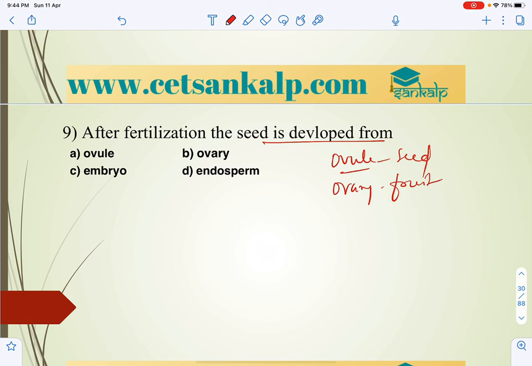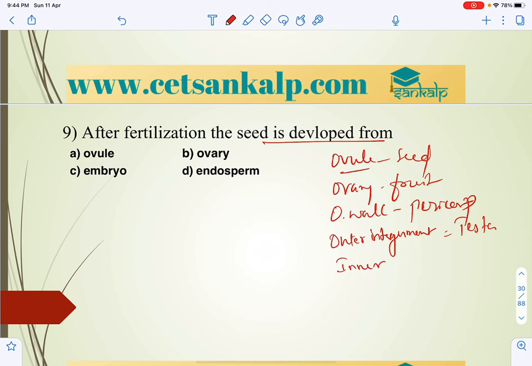I have explained this. The ovarian wall develops into pericarp, and the outer integument develops into testa, the inner integument develops into tegmen, right? So after fertilization, seed is developed from the ovule.